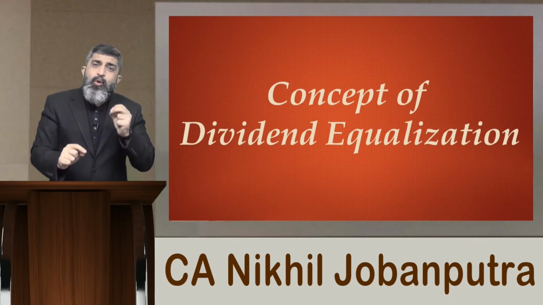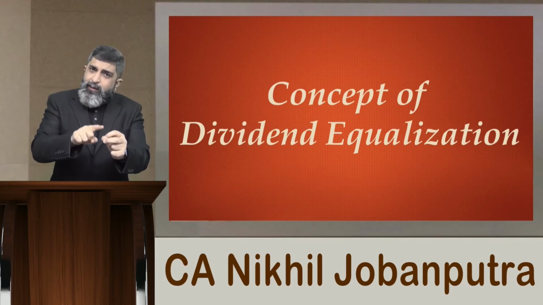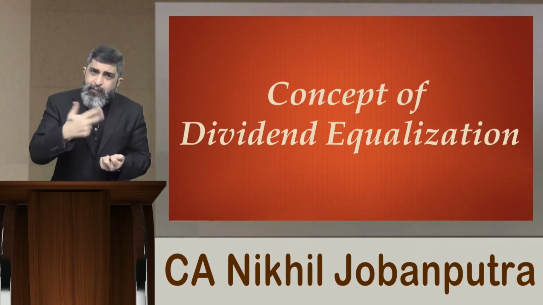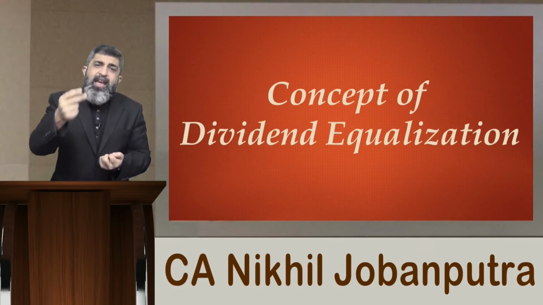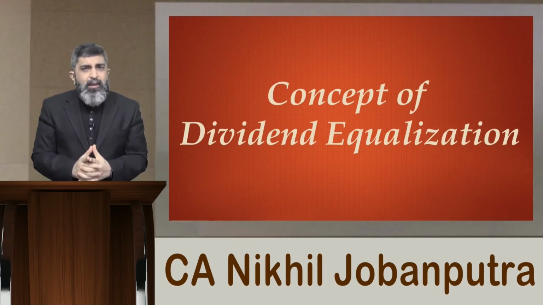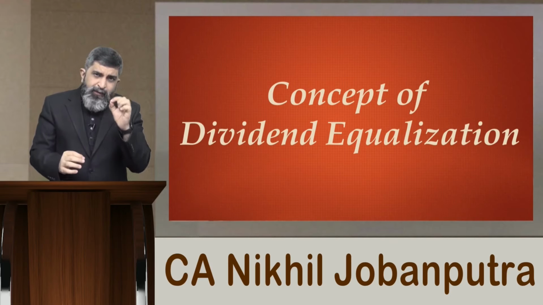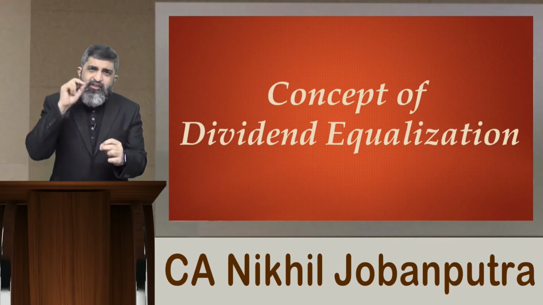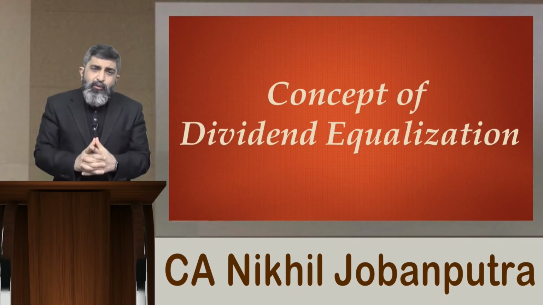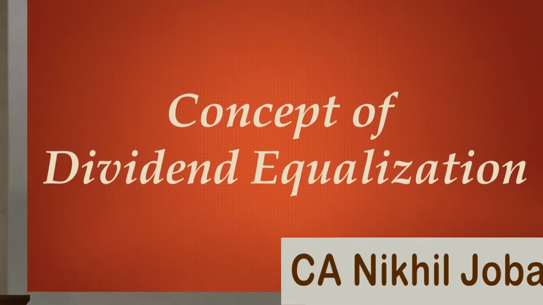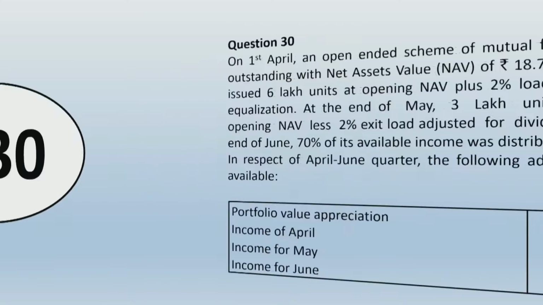Therefore, when money is going out of investor's pocket, entry load will be added, and when money is coming back to the investor's pocket on redemption or repurchase of the units made by the mutual fund, exit load will be subtracted. So what I am going to do is, I am going to take a question which will include the concept of dividend equalization. It will also have adjustments for these entry loads and exit loads. So anyway, let us move to that particular example which is given in your textbook as question number 30. So please refer to this question number 30 and let us read this question first.